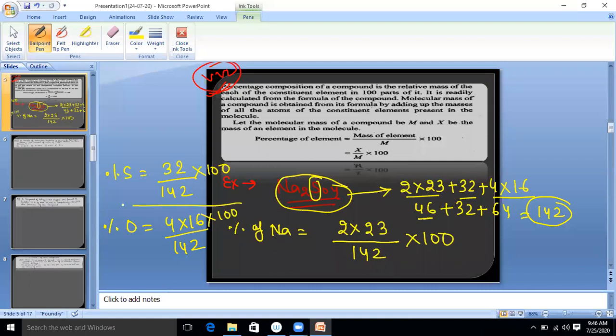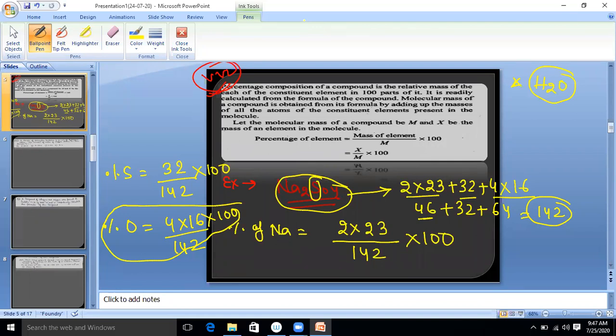Is it clear to you? What is percentage composition? Mass of element upon molar mass multiply by 100. Now it's your turn. Do fast. In H2O, find out the percentage composition of each component.